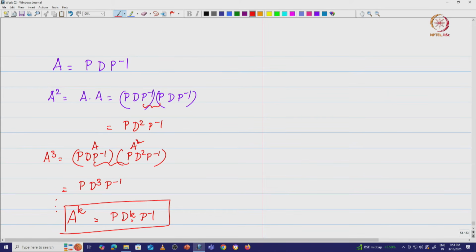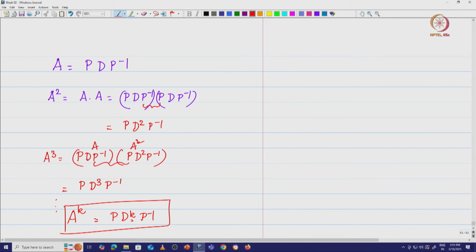Suppose the matrix A is an n by n matrix which has n distinct eigenvalues. All you need to do to compute A power k is find the kth power of only those n elements which are along the diagonal of the matrix D. You already know the matrix P, which contains the eigenvectors, and P inverse is basically the inverse of this matrix. So that is computed. So all we need to do is take P D power k P inverse.